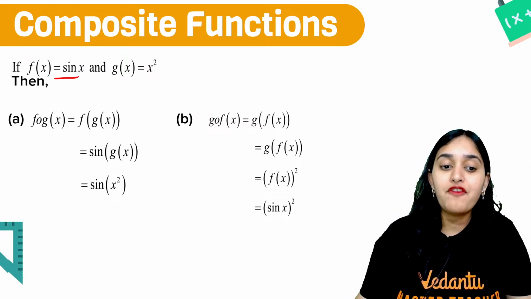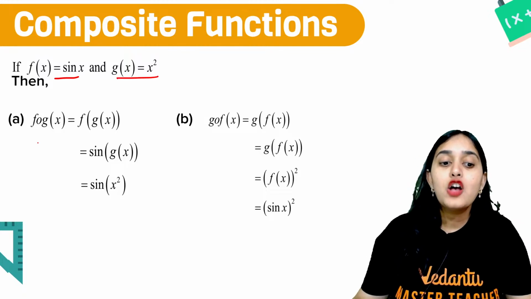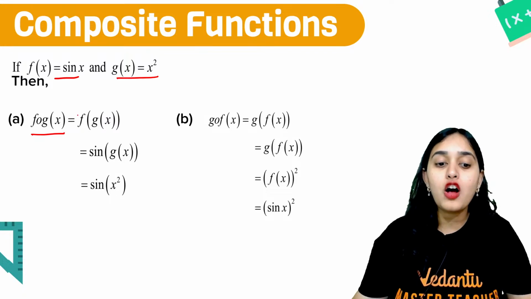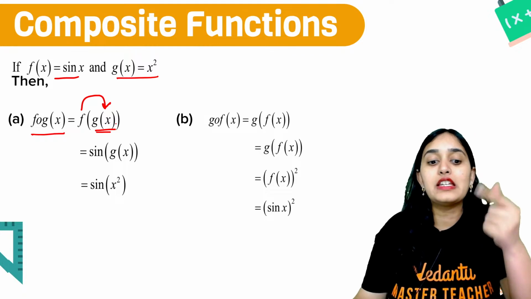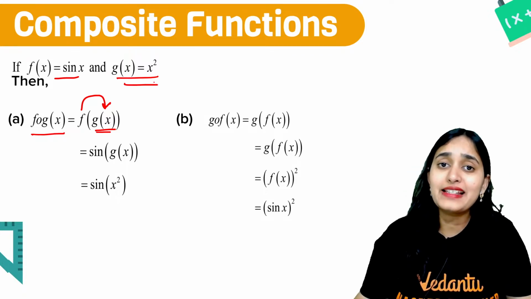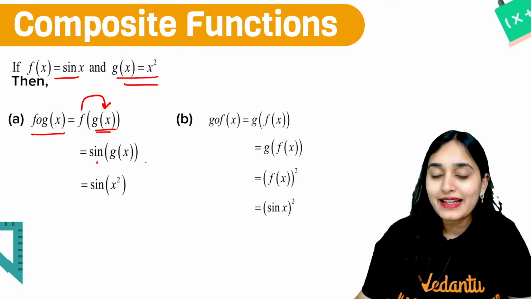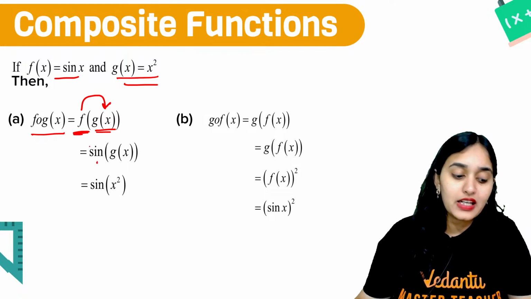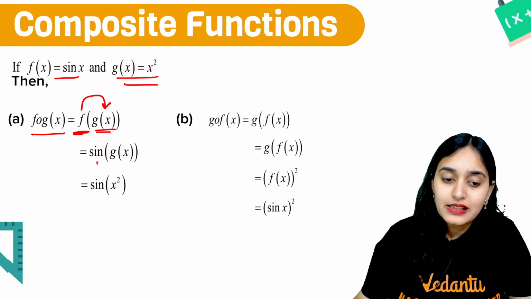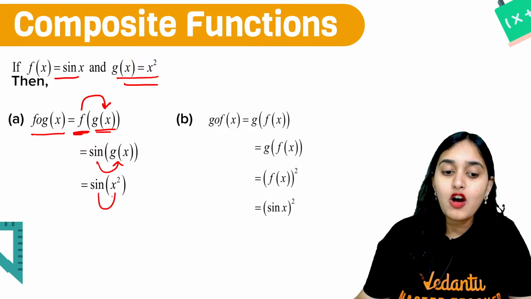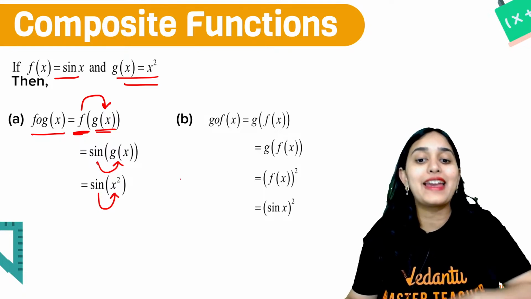Suppose your function f of x is sin x, and your function g of x is x square. So what will be fog of x? Fog of x is f of g of x. First we will find out g of x. g of x is x square. So it is sine of g of x, because the f function is the sine function. Now sine of g of x is sine of x square. So I get my fog of x as sine of x square.